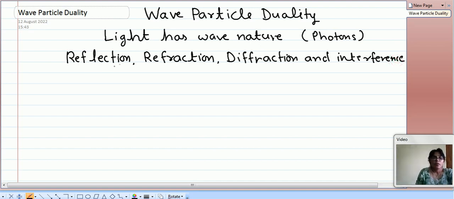So all these phenomena can be explained on the basis of the wave nature or wave theory of light.